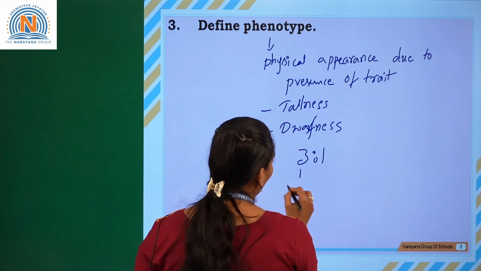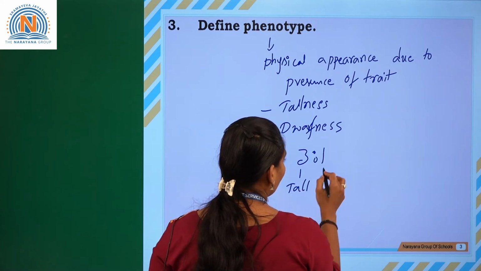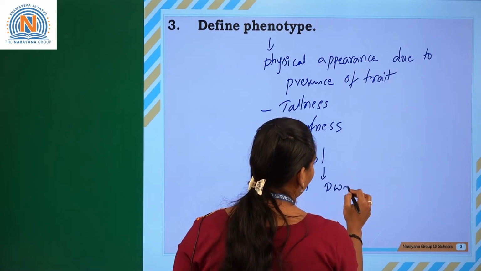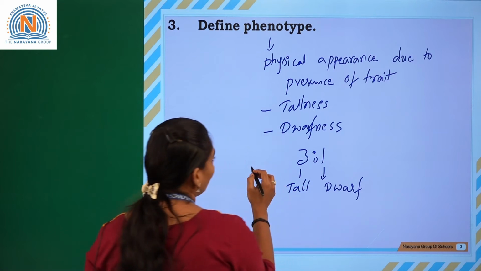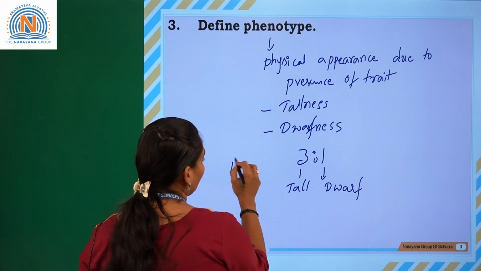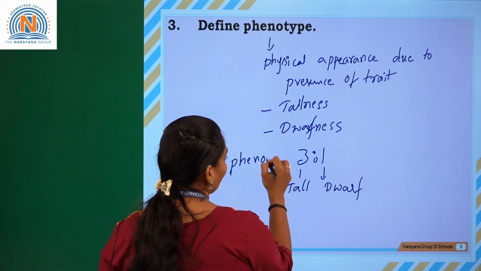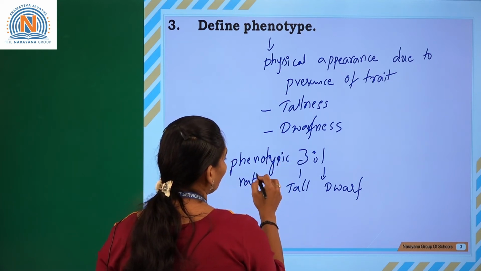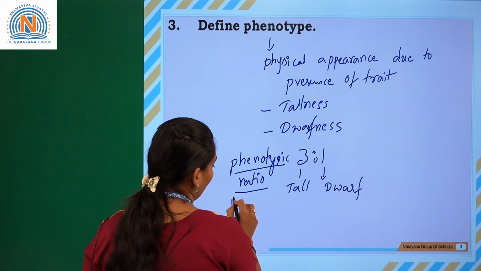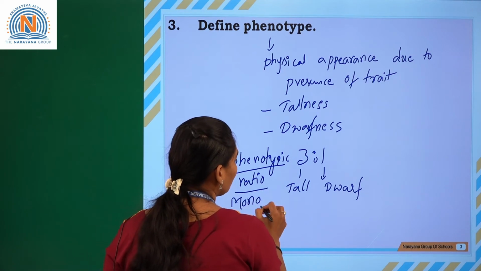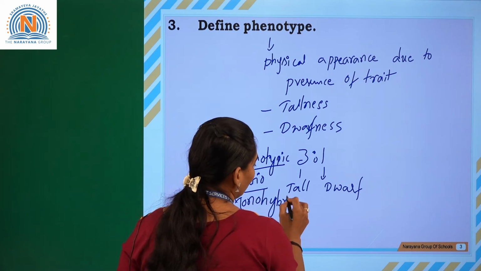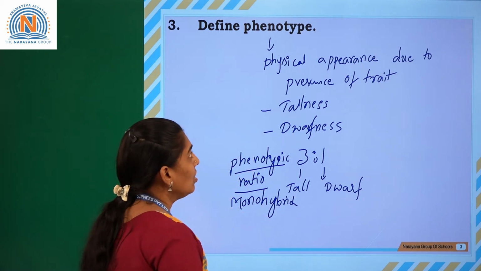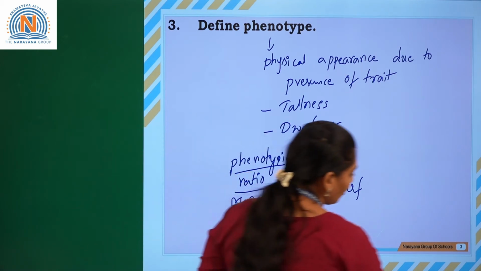So three characters are tall and one character is dwarf. This is the phenotypic ratio of the monohybrid cross. You can take this example. Okay, let us go for the next question.